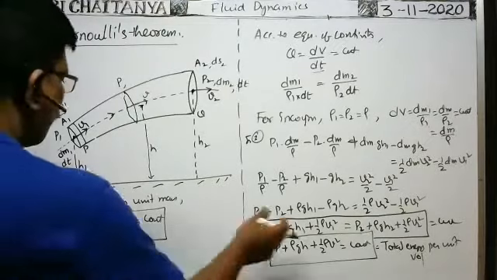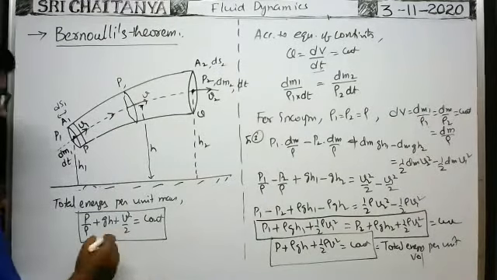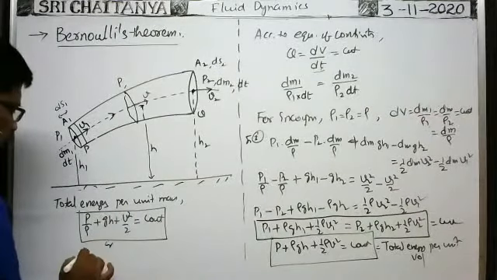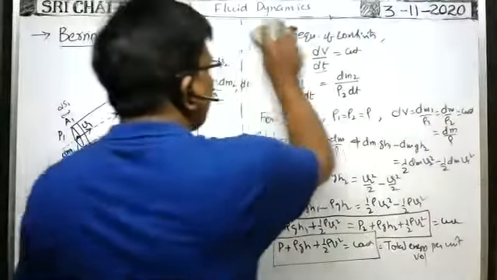you divide with g also. G is constant, no? When you divide this equation with g, it makes no difference.